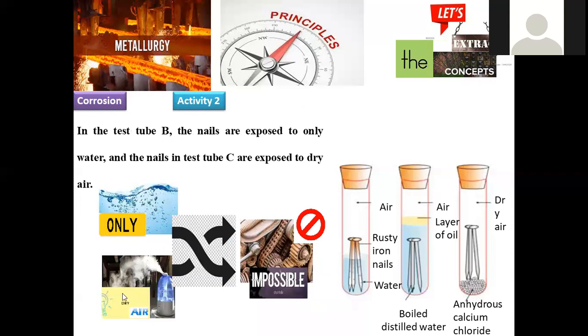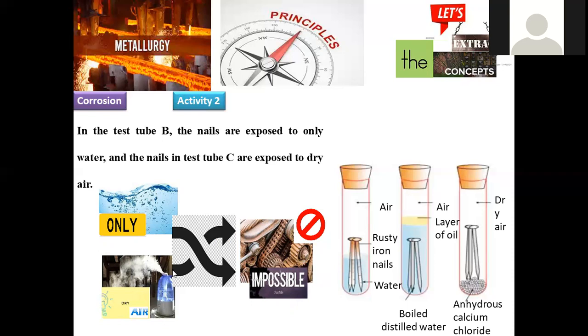Only water, or only dry air, will not cause any kind of corrosion here. This is a kind of rusting. Some other kinds of corrosion are also possible in the absence of moisture, but we are specific here to the rusting of iron. In the rusting of iron, both are equally important: one is water, the second is air.